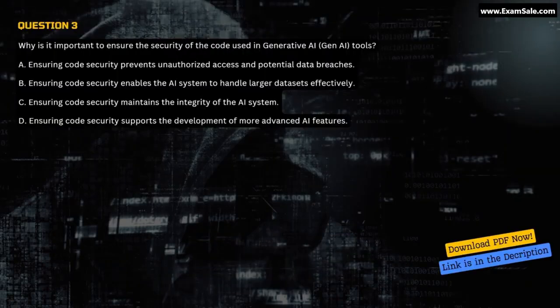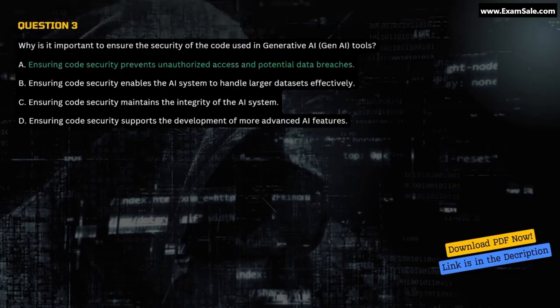Question 3. Why is it important to ensure the security of the code used in generative AI, Gen AI tools? A. Ensuring code security prevents unauthorized access and potential data breaches. B. Ensuring code security enables the AI system to handle larger datasets effectively. C. Ensuring code security maintains the integrity of the AI system. D. Ensuring code security supports the development of more advanced AI features.